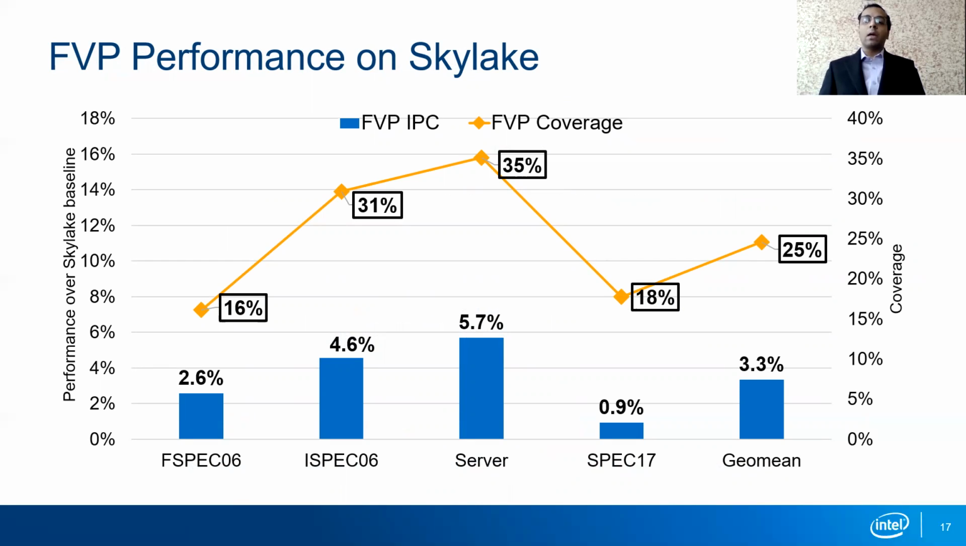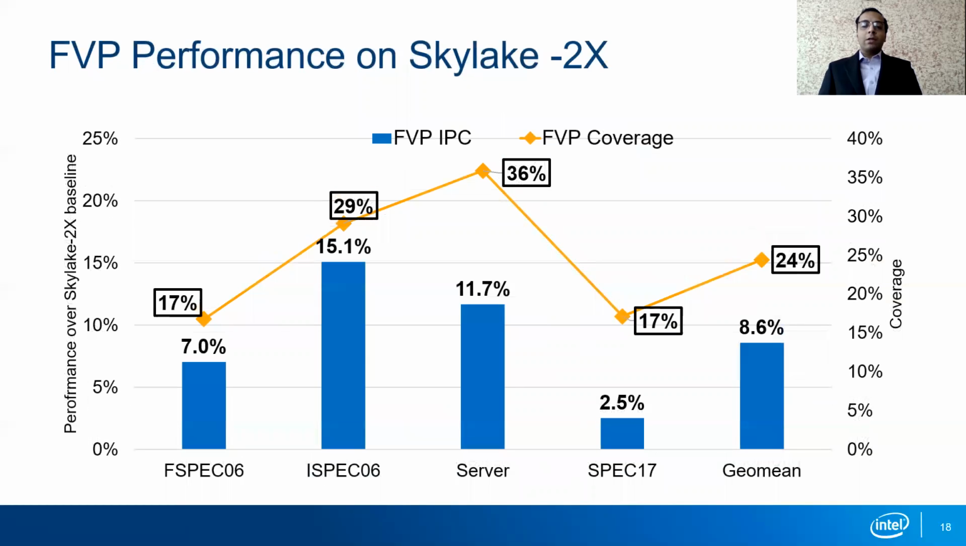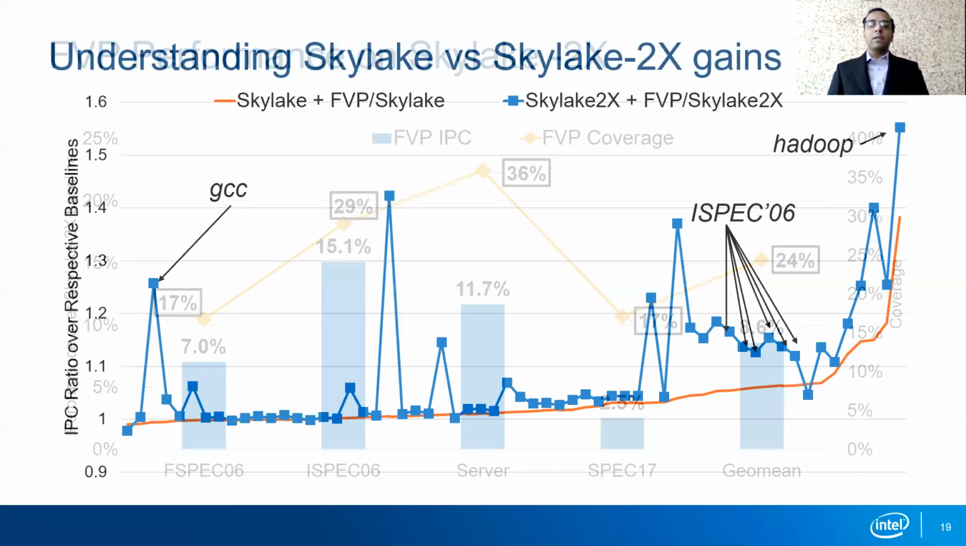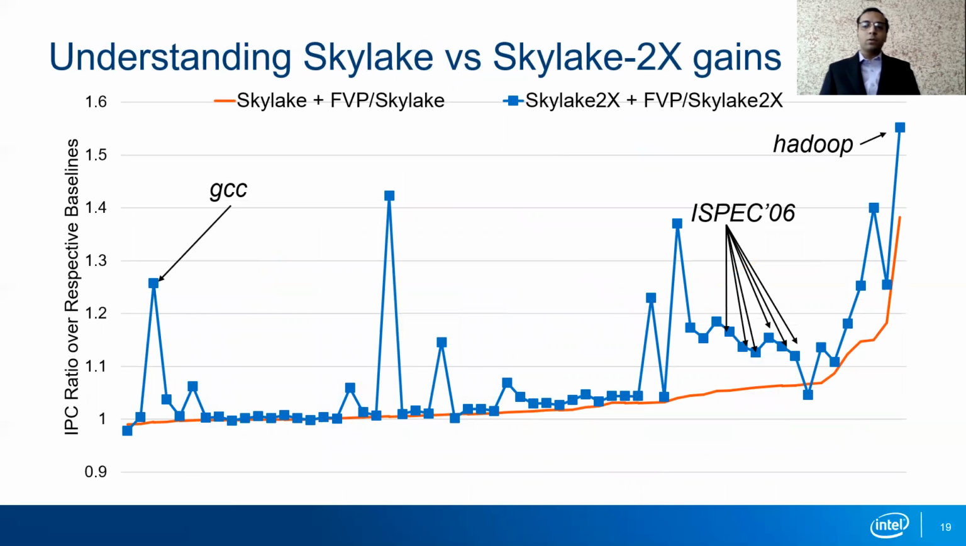Overall, FPP gets 3.3% geomean performance over a Skylake baseline while predicting 25% of the loads. On a Skylake 2x baseline, it predicts 24% of the loads but achieves a much higher performance of 8.6%. To understand the performance increase, we see the following S-curve. The red line shows the performance of FPP over Skylake, and the blue line shows the performance of FPP over Skylake 2x.